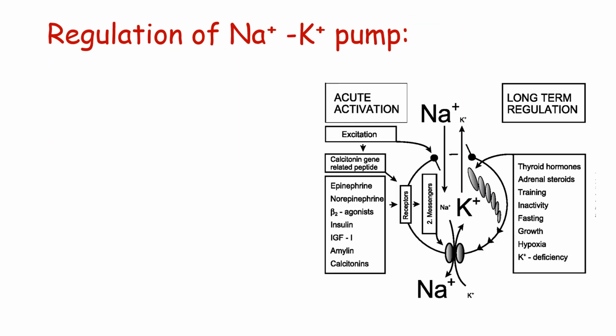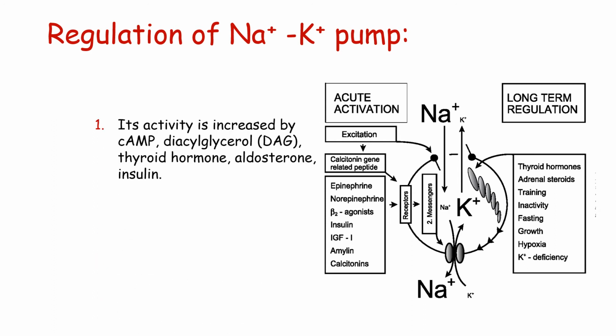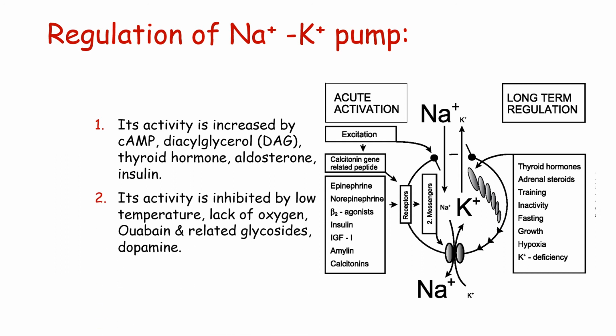The sodium potassium pump activity can be upregulated, which means there is an increase in activity of the sodium potassium pump, either in the number or in its functioning. The increase can be brought about by several hormones, for example, aldosterone, thyroid hormone, insulin, or the levels of cyclic AMP and DAG. Similarly, decreased activity is seen in the sodium potassium pump in case of low temperature, decrease in oxygen level, or certain glycosides which cause inhibition of the activity of this pump. You can see this in this figure also.